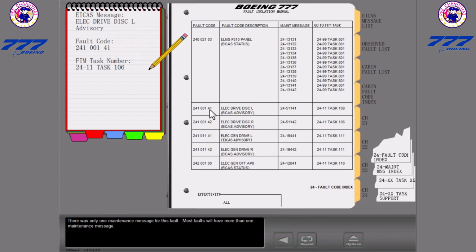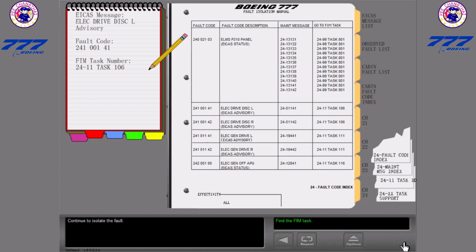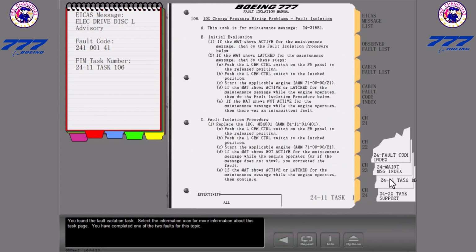There was only one maintenance message for this fault. Most faults will have more than one maintenance message. Continue to isolate the fault. You found the fault isolation task. Select the information icon for more information about this task page. You have completed one of the two faults for this topic.